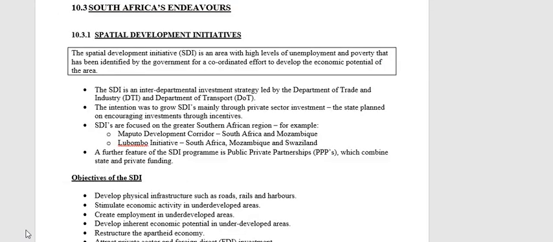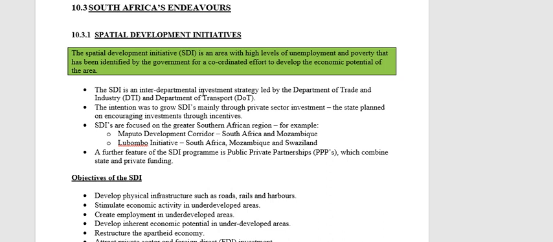So the first thing that we're going to look at is the SDI, Spatial Development Initiatives. You have your definition there in your block. An SDI is an area with high levels of unemployment and poverty, but it has been identified by the government for a coordinated effort to develop the potential of the area.